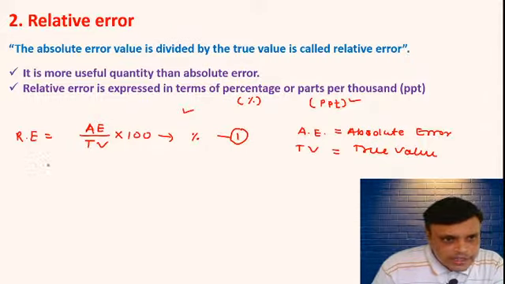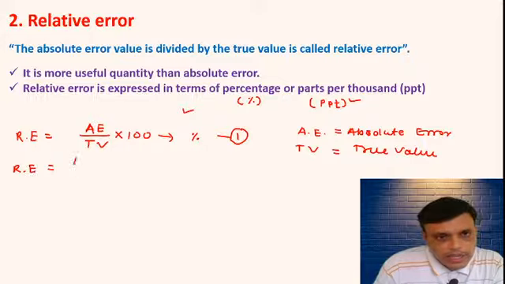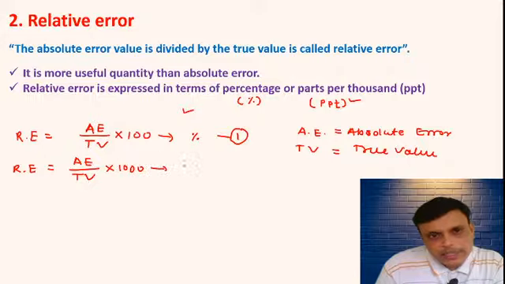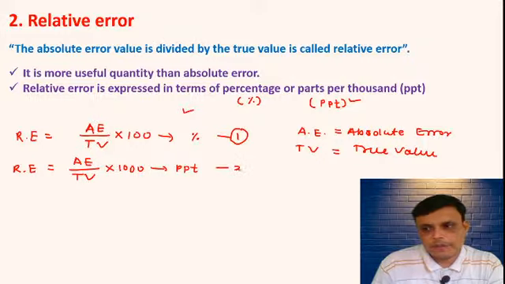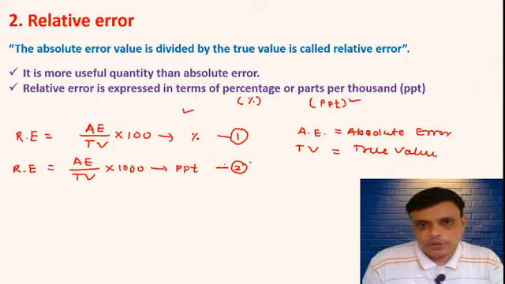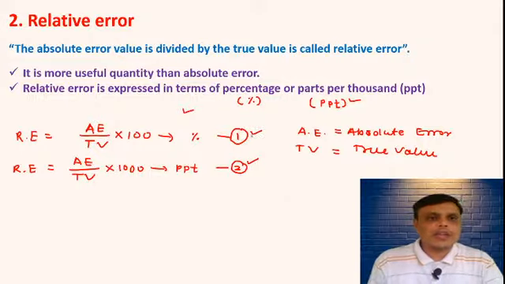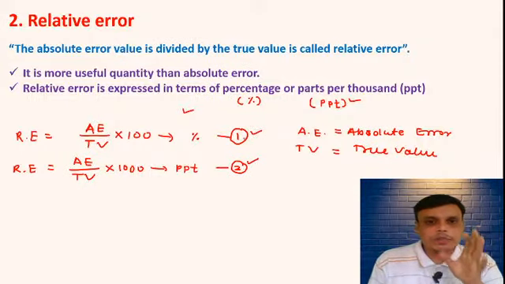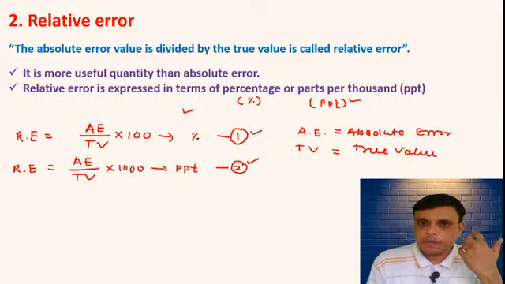Then RE is equal to AE, that is absolute error divided by true value, multiplied by 1000. Then it is called PPT, parts per thousand. This is the second formula. So we can express the relative error in terms of percentage, or we can express this relative error in terms of parts per thousand.